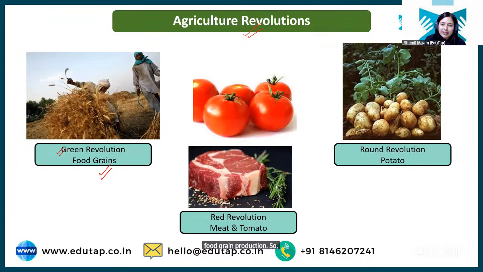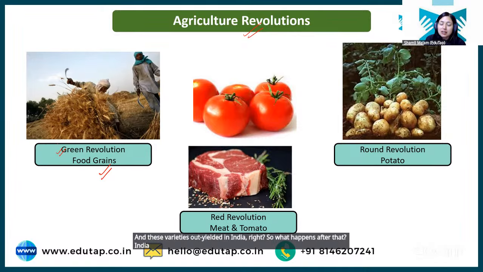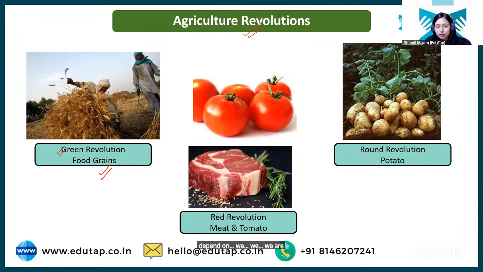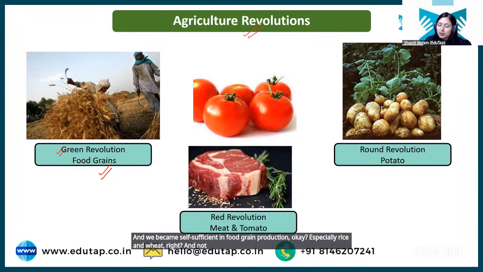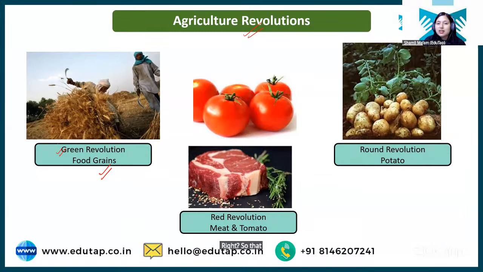So some varieties were introduced in India, they were distributed to the farmers, and these varieties out-yielded in India, right? So what happens after that? India became self-sufficient in food grain requirement, and we are not dependent on any other country for the import of food grains, especially rice and wheat, right? And not only did we become self-sufficient, but right now we started exporting these food grains, right? So that was the green revolution.